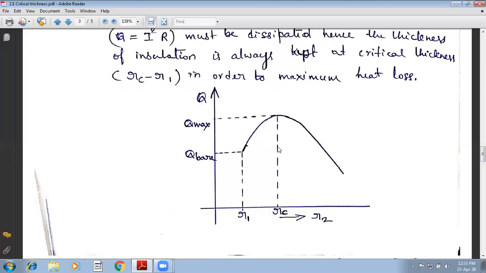Then only the insulation will act as an effective insulation, else it is not effective. Now with this, I'm going to stop here. In the next session, we will discuss a couple of problems on critical radius, where the concepts that we have discussed will get clear and settled. Thank you.